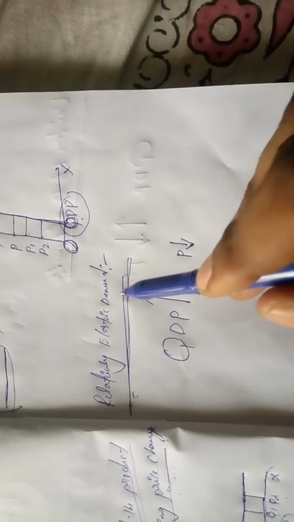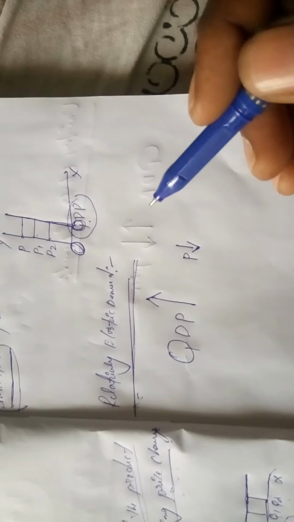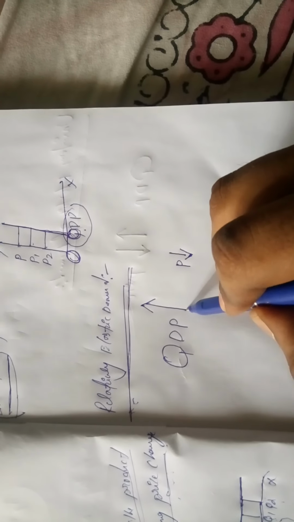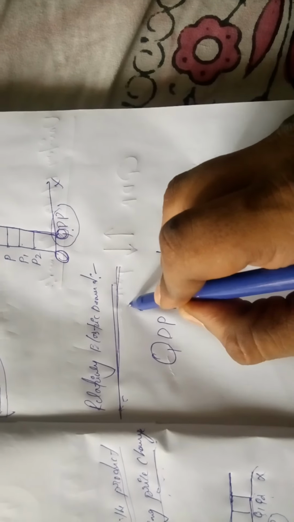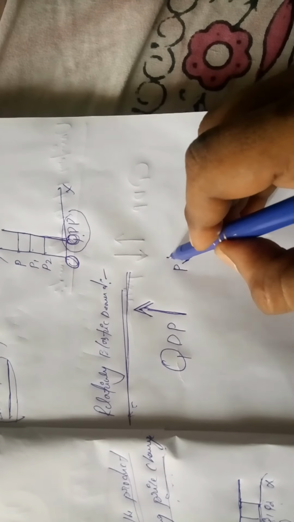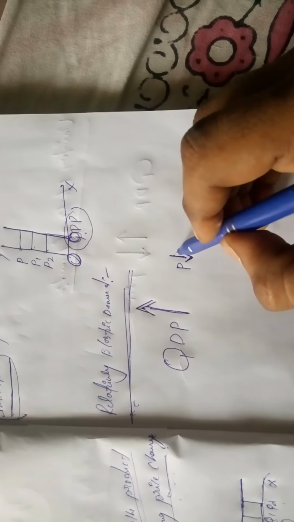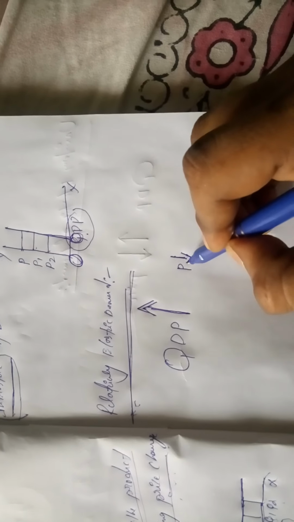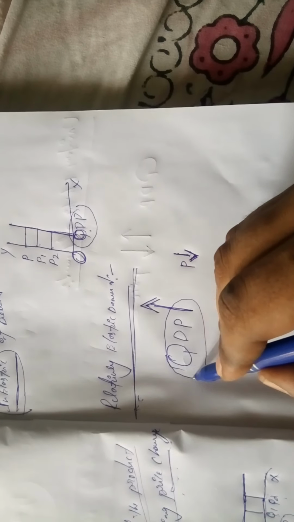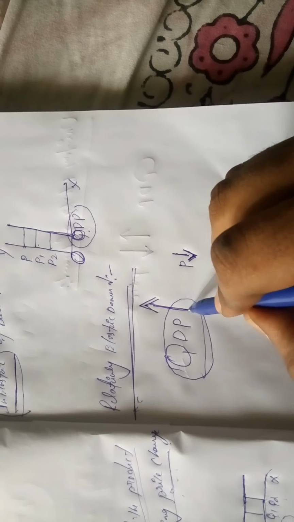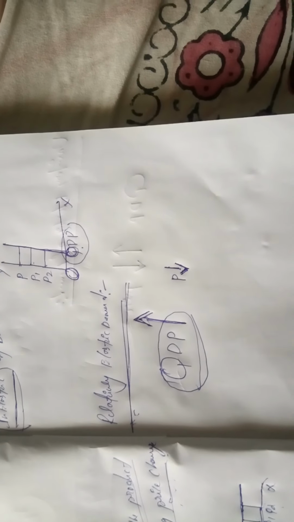In relatively elastic demand, what type of change we see in demand, we are discussing now. The quantity demanded of the product has more change when compared to the price change. The price change in relatively elastic demand is less when compared to the change in quantity demanded of the product.